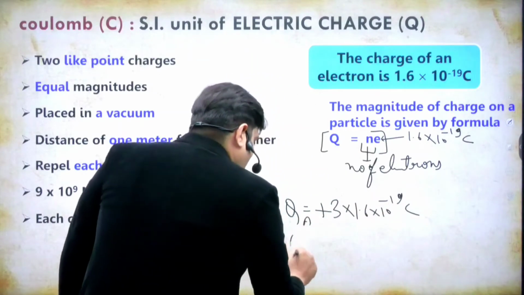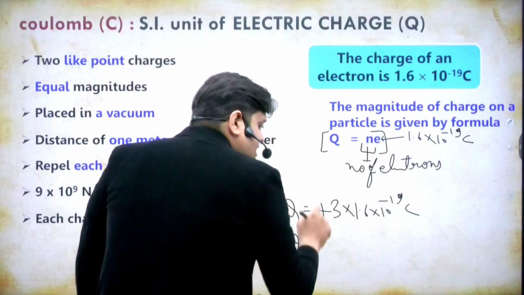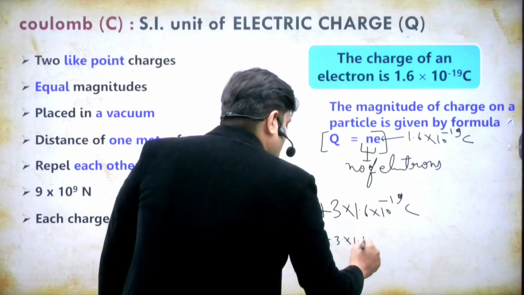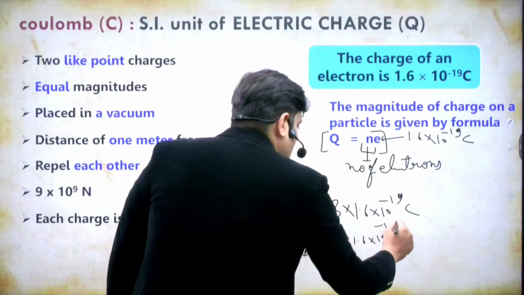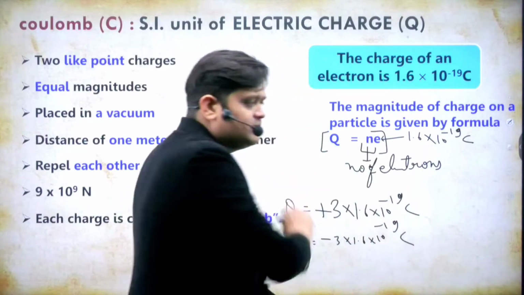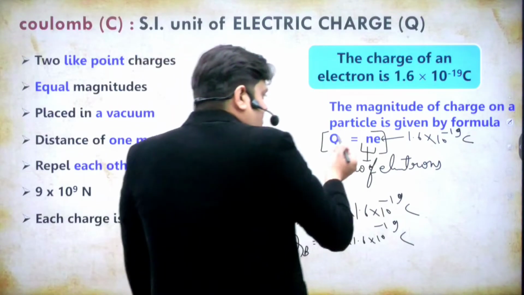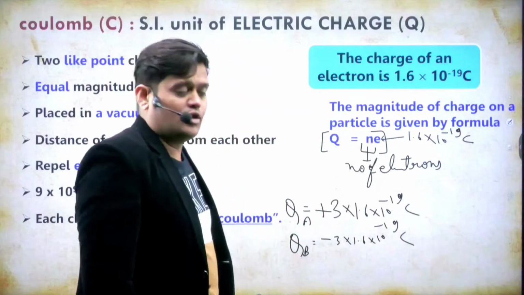And the body B has gained the electrons, so it has a negative charge. That is 3 into 1.6 into 10 to the power minus 19 coulomb. This is the value of the charge on both the bodies. So you remember this. It is very important for the numericals.